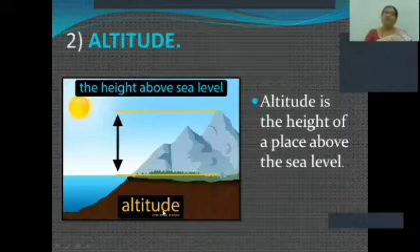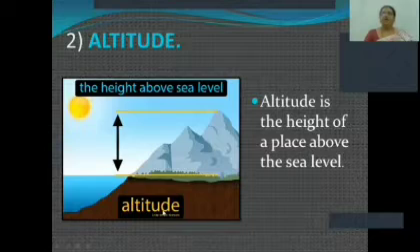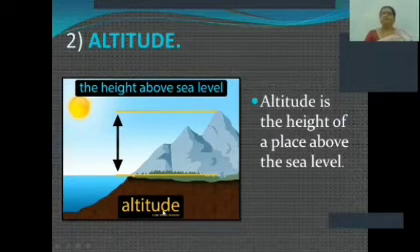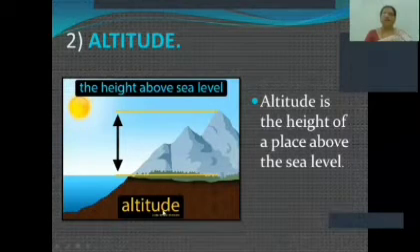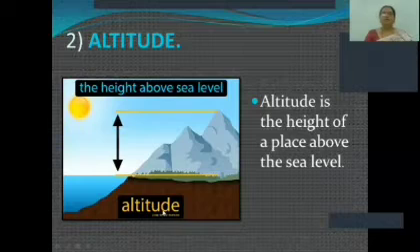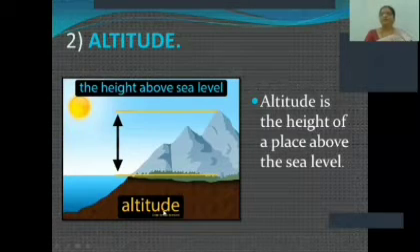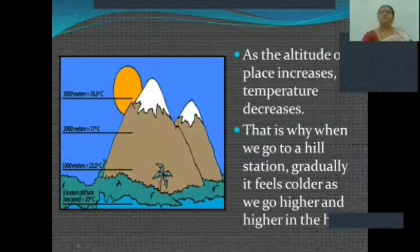Now the next factor is altitude. Altitude is the height of the place above the sea level. On the screen you can see, children, the arrow mark, that is the altitude. And as the altitude of a place increases, its temperature decreases.